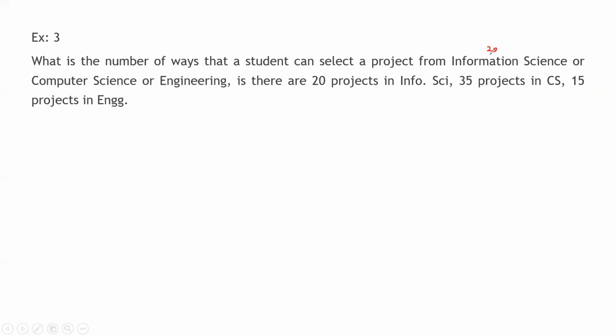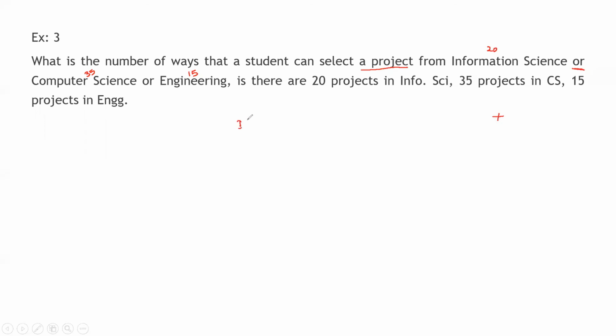Information science, we are having 20 projects. Computer science, we are having 35 projects. And engineering, we are having 15 projects. As only one project has to be chosen, that is, the "or" term is there, we have to make use of addition.